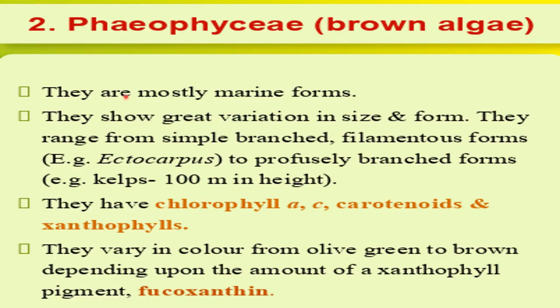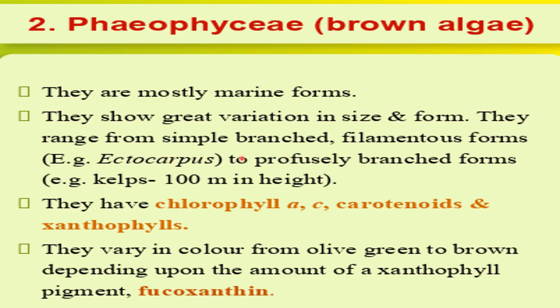After that, the next class of the algae is Phaeophyceae, and Phaeophyceae is also called brown algae because it is brown in color. So they are mostly marine forms. Marine forms means mostly these are found in sea or oceans. These are not found in fresh water like ponds and rivers. Green algae is mostly found in fresh water. So here it is found in marine water mostly. They show great variation in size and form. They can be very small in size or very large in size.